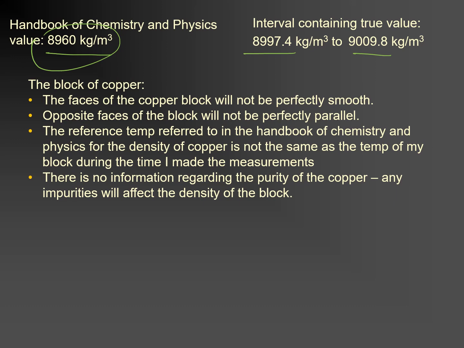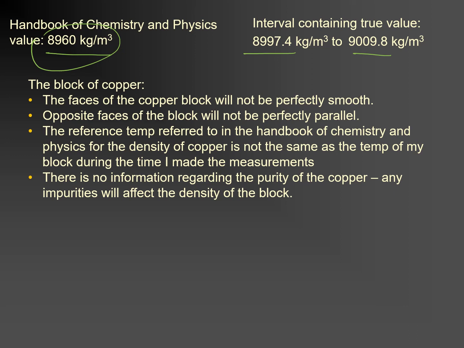The face of the copper block will not be perfectly smooth, so there will be variations as you work your way across any particular part of the block. The opposite faces of the block will not be perfectly parallel, and if you were to move from one edge of the block to the other, you'll probably find that the dimensions, the H, B and L, would change slightly.